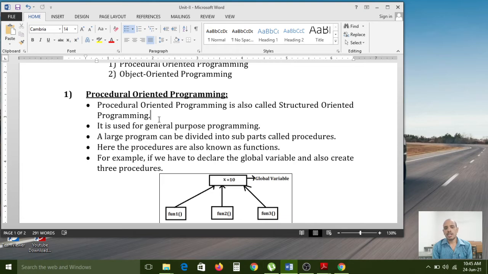C is also one of the structure oriented programming languages, so that's why C is also called procedural oriented programming, because all C type syntaxes are supported by procedural oriented programming.